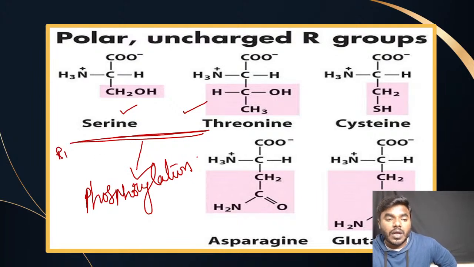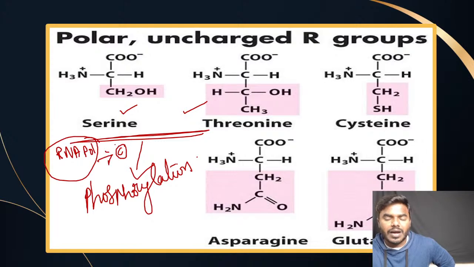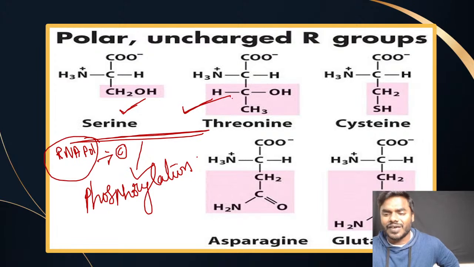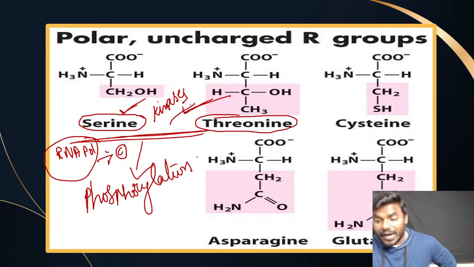Let's take an example of the RNA polymerase enzyme which is involved in the transcription of eukaryotes. So if you look into the structure of RNA polymerase, in the C-terminal domain of the RNA polymerase, friends, there is the presence of the amino acid serine, and friends, there is the presence of the amino acid threonine also. We all people know it very well. Now please listen, the amino acid serine and the amino acid threonine both are getting phosphorylated by specific kinases. Correct na? So what? And not only that,